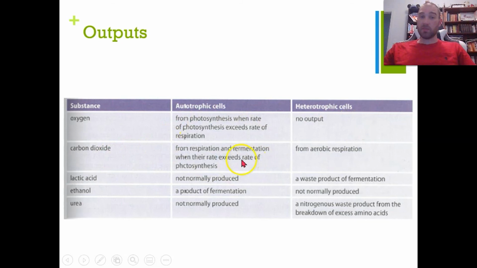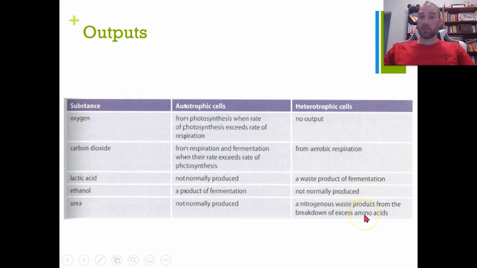Carbon dioxide is produced from respiration in autotrophs and heterotrophs. It's also produced from fermentation in plants. Lactic acid isn't normally produced by autotrophs, but it is a waste product of fermentation from heterotrophs, so they need to get rid of it or break it down. Ethanol is a product of fermentation for autotrophs, but not normally for heterotrophs. And urea isn't normally produced by plants, but it is a nitrogenous waste product produced by heterotrophs, and we need to get rid of that.